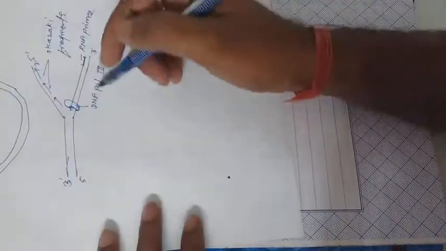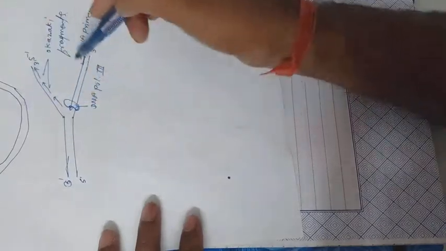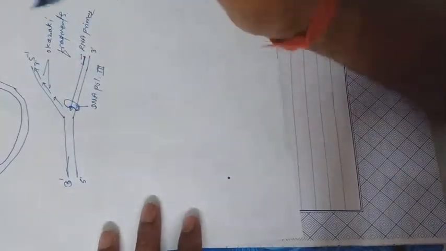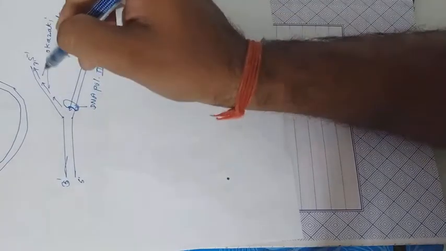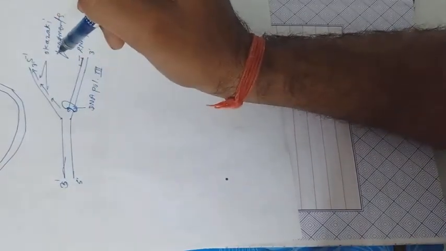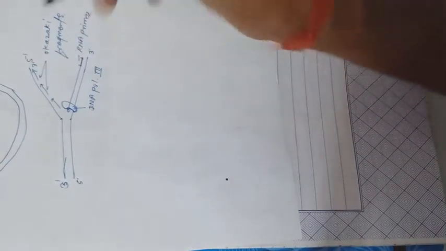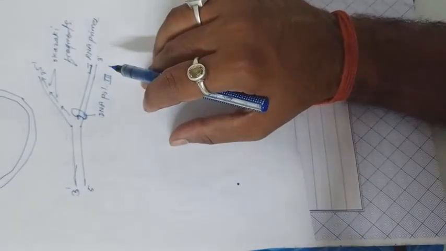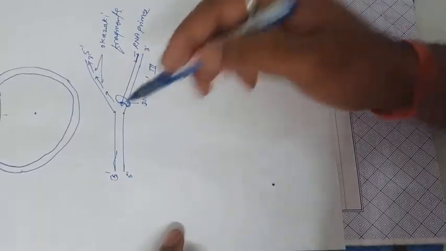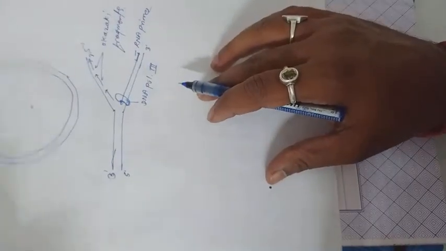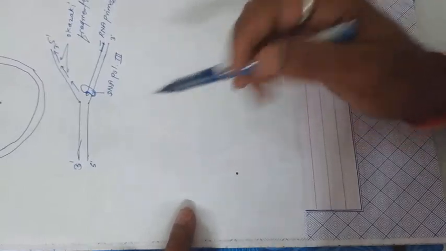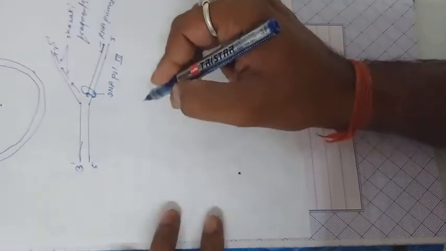It is a replication fork. The specific structure in eukaryotes as well as prokaryotes is the same, but a variable number of enzymes are present in eukaryotes rather than prokaryotes. This is a specific type of model, also known as the theta model of DNA replication. DNA replication is carried out in two ways: one is the theta model and another is the rolling circle model.